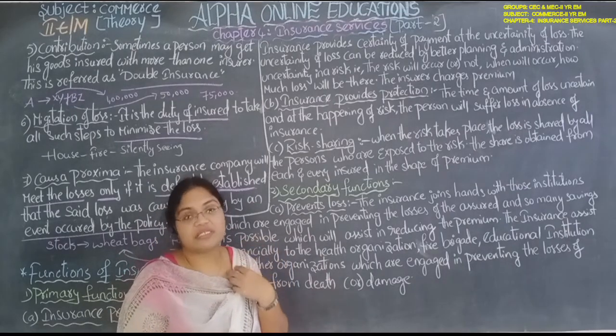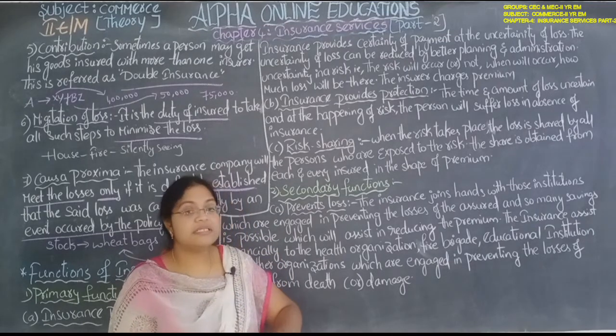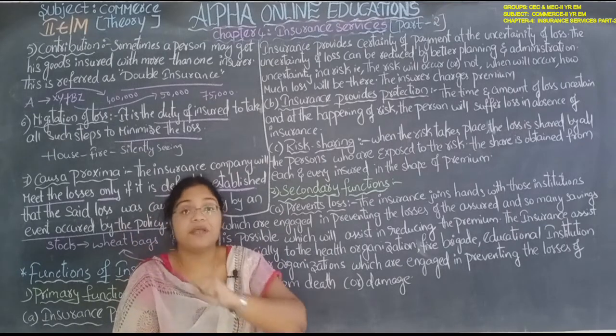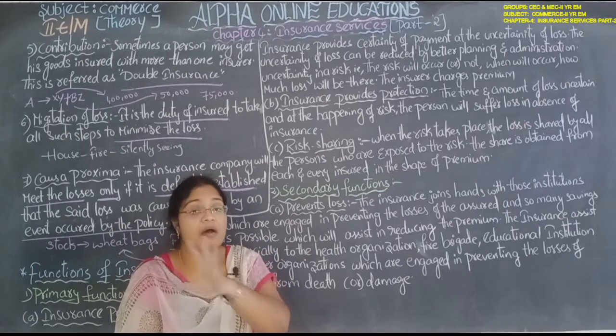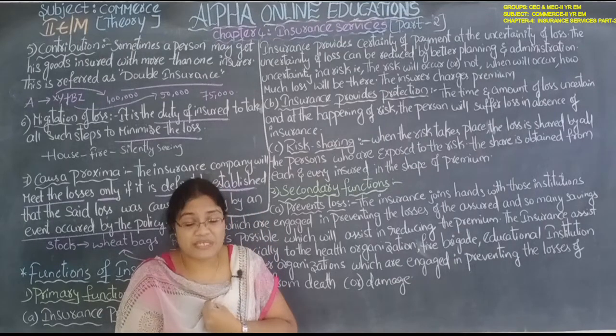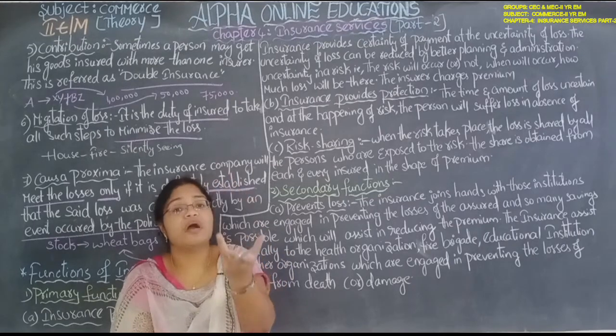Suddenly I face a loss. At that time, whatever you and that person paid as premium is combined and given to me as compensation. And when you face a loss, then my money is given to you as compensation.